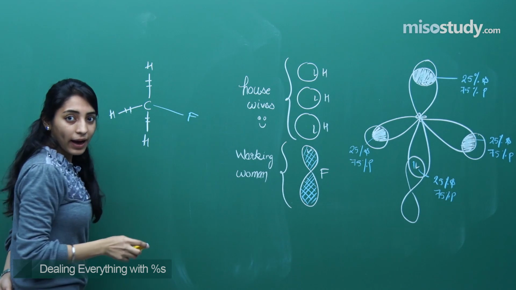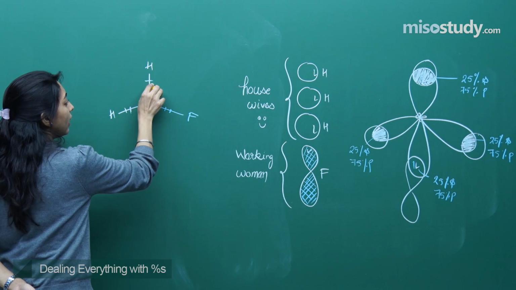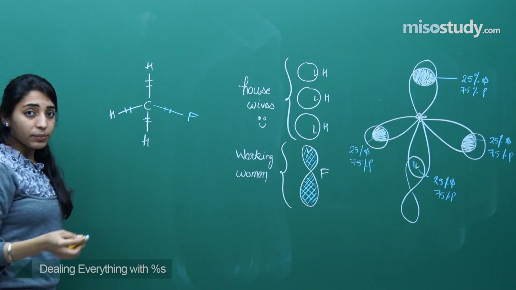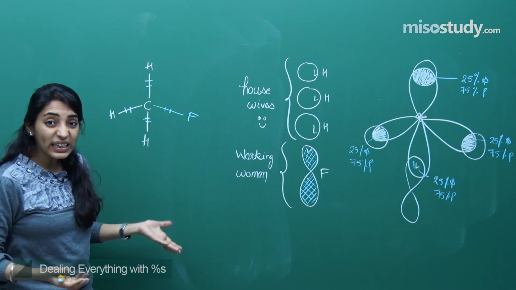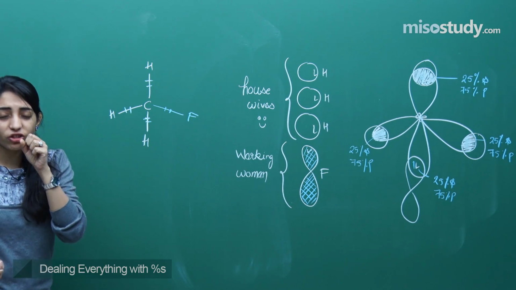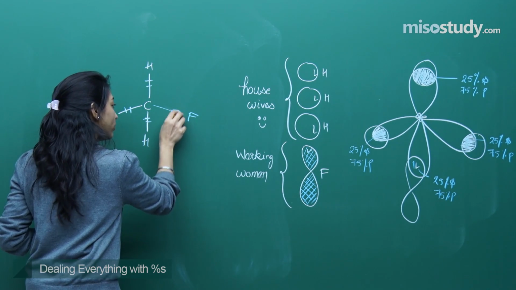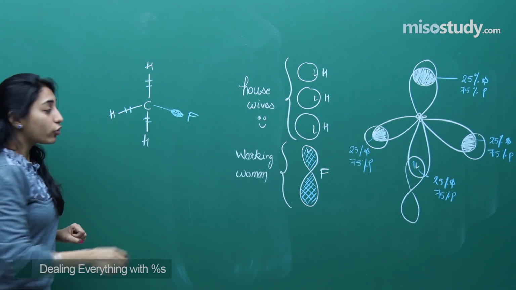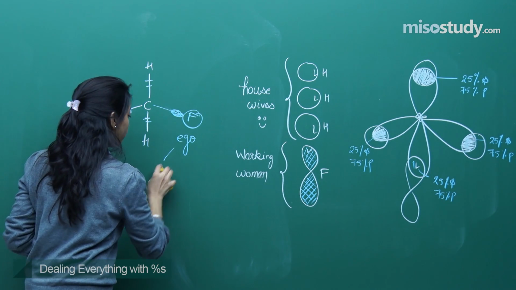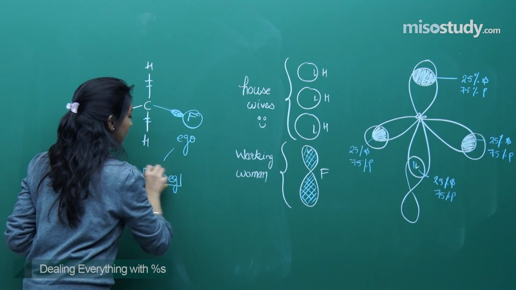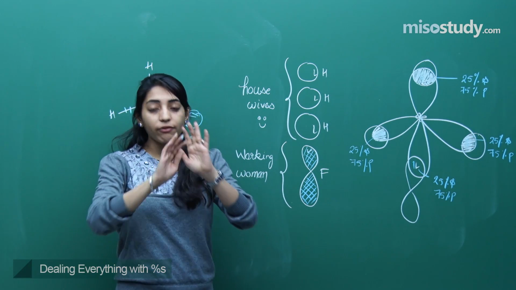See, for a happy married life, the pair of electrons should be there in the center, right? The way it is there in this, the way it is there in this, the way it is there in this. Similarly, this pair of electrons should also have been there in the center. But fluorine is so damn bad. She's so electronegative that she wants to keep the shared pair of electrons towards herself. Okay, so there is a problem with the ego of fluorine, a problem with the electronegativity of fluorine, right?